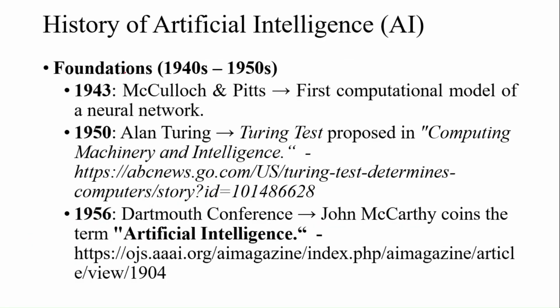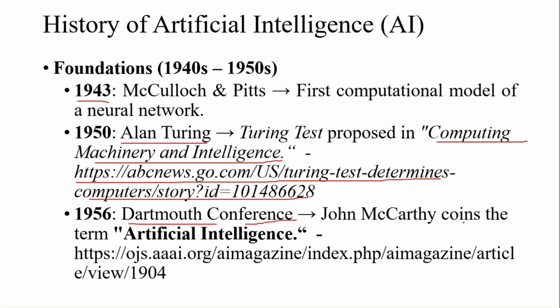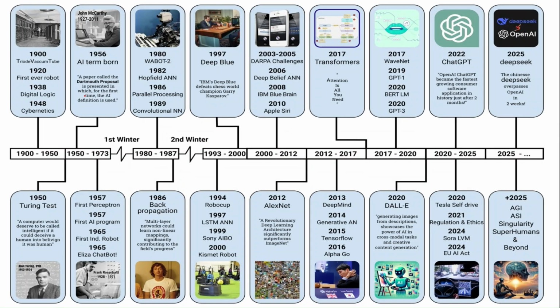Then what is the history of AI? Where and how did it start? In 1943, McCulloch and Pitts gave the first computational model of a neural network. Alan Turing raised the question in his paper on computing machinery and intelligence, whether a machine can think by itself. For that answer, at the Dartmouth conference in 1956, John McCarthy coined the term artificial intelligence. This is a magazine of that conference. John McCarthy is called the father of AI. So this is the history of AI.